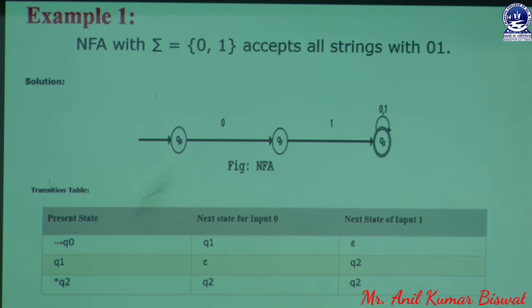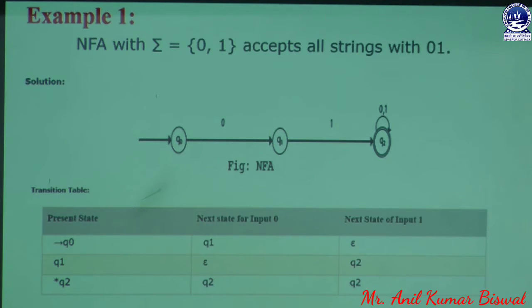Here in this slide we have 3 states, Q0, Q1 and Q2. Q0 is the initial state. Whenever the user wants to start processing, it starts from Q0. When the user gives the input symbol 0, it automatically moves to the next state, Q1. Whenever the user gives 1 in Q1, it moves to the next state, Q2, and Q2 is the final state.